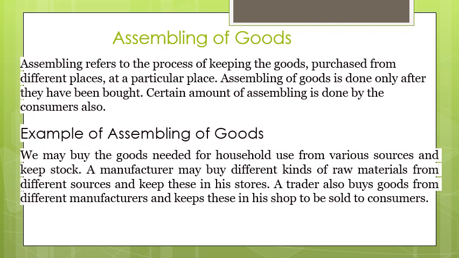Examples of assembling of goods. We may buy the goods needed for household use from various sources and keep stock. The manufacturer may buy different kinds of raw materials from different sources and keep these in his stores. A trader also buys goods from different manufacturers and keeps these in his house to be sold to consumers.